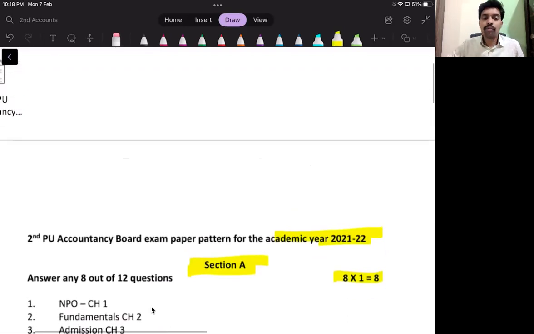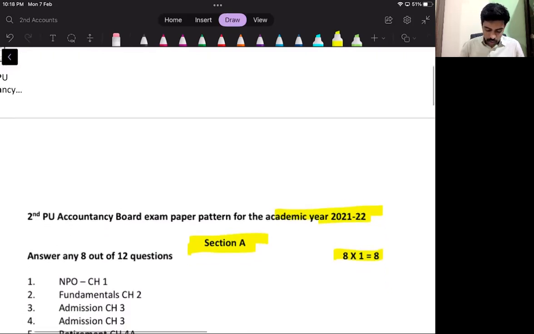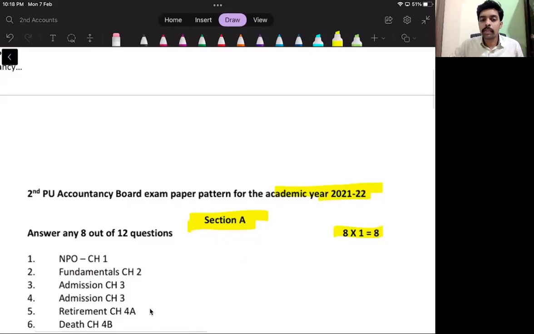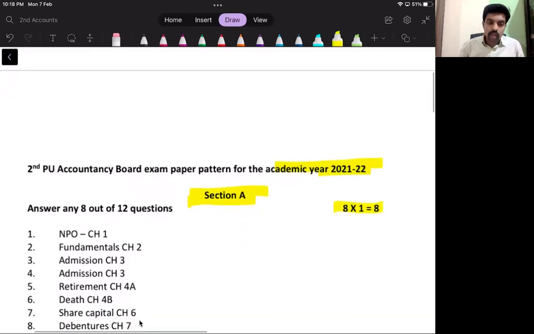Question number 1 will be from the first chapter, that is non-profit organizations. Question number 2 will be from the second chapter, that is partnership account fundamentals. Question number 3 and 4 you can expect from admission of a partner, that is chapter 3. Question number 5 and 6 you can expect from chapter 4, that is retirement and death. Question number 7 you can expect from chapter 6, accounting for share capital.